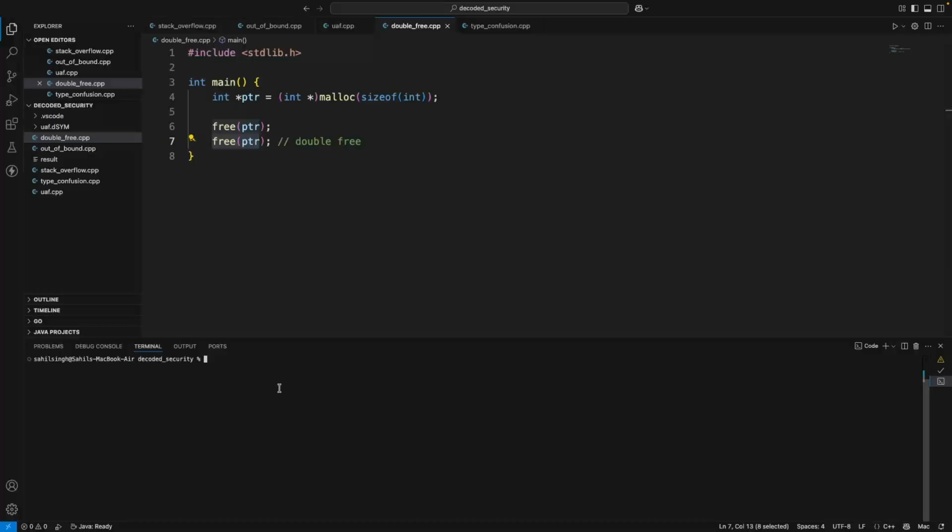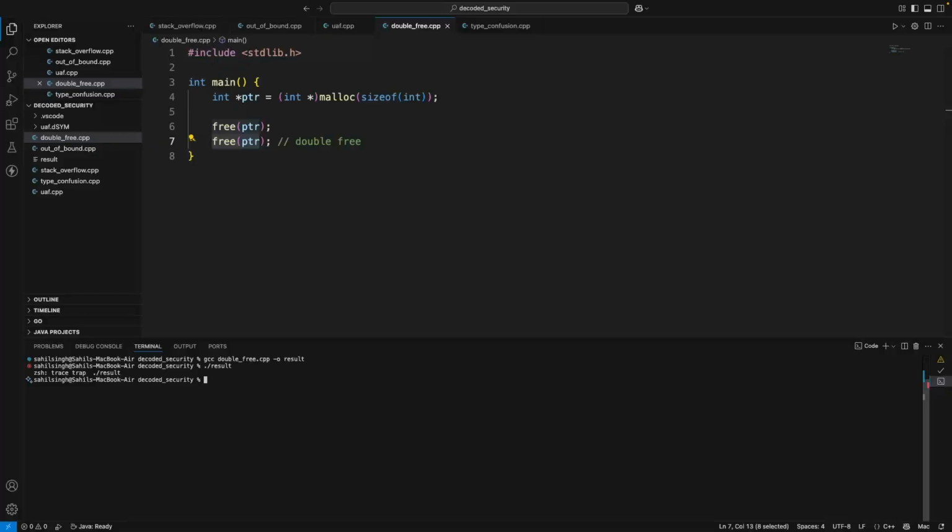So if we run this program also, double free, and yeah, result, the compiler gives no error, no warning. It runs through it, right? And now we are getting the crash. We are getting this at runtime.